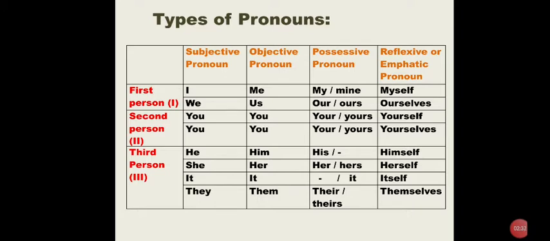Then reflexive or emphatic pronouns: myself, ourselves, yourself, yourselves, himself, herself, itself, themselves. So, for example, observe these: yourself and yourselves. If the person you is singular, we will use yourself. If the person you is plural, we will use yourselves. Keep in mind this point.